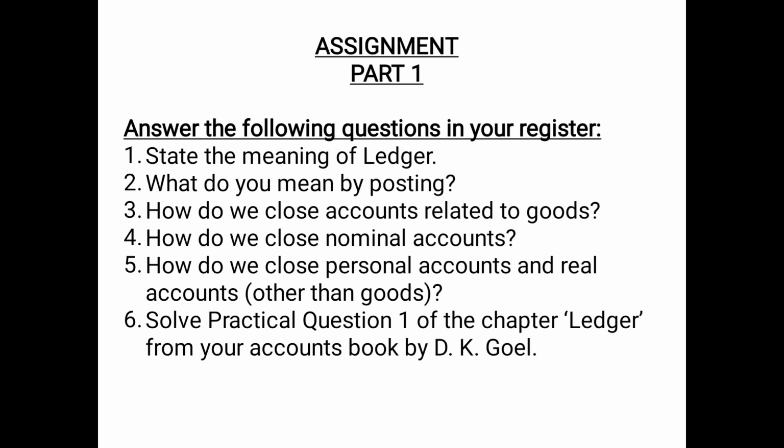Then question number 6, you have to solve practical question number 1 of the chapter. Practical question means the questions which are given at the back of the chapter. You have to solve practical question number 1 of the chapter Ledger from your accounts book by D.K. Goyal. In the upcoming video, we'll be moving ahead with the chapter children. Just go through the video once again. Also consult your book, read the chapter, revise the video and solve the questions, and also go through the questions which I have discussed in this video.